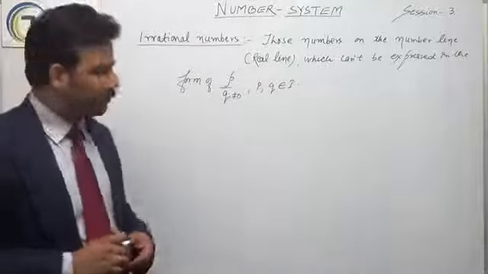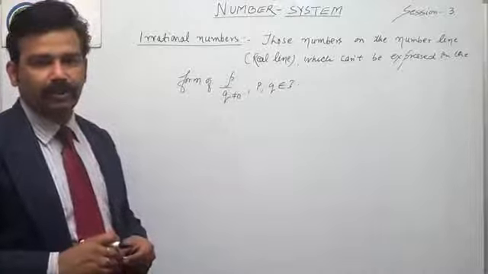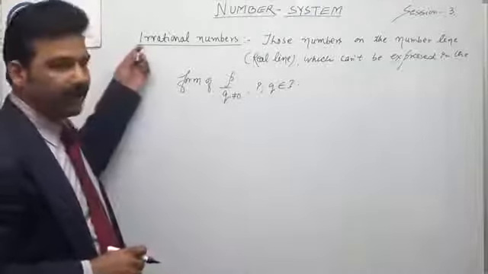So these numbers which are not in the form of p by q are known as irrational numbers.